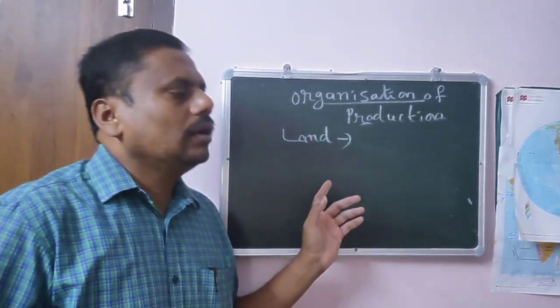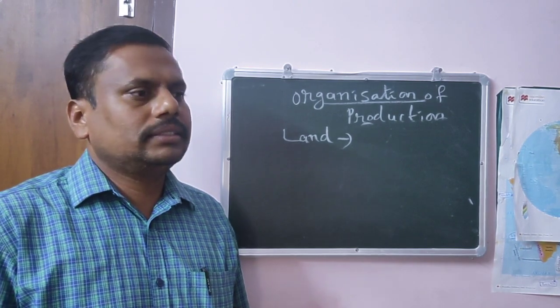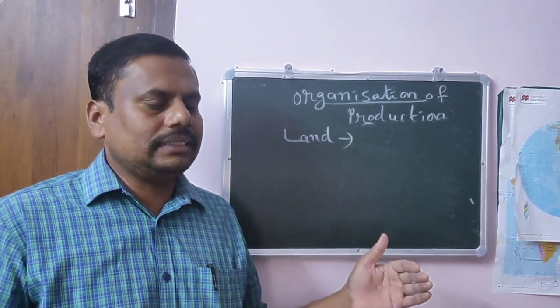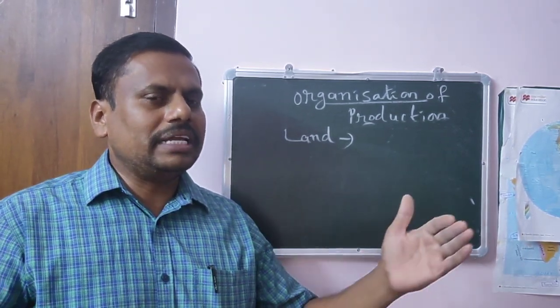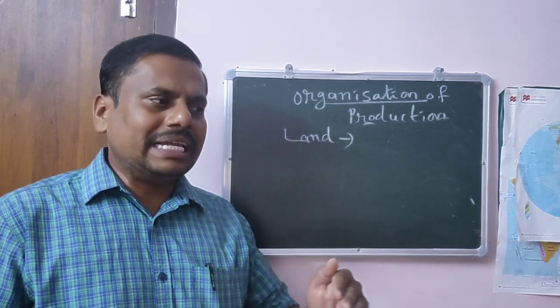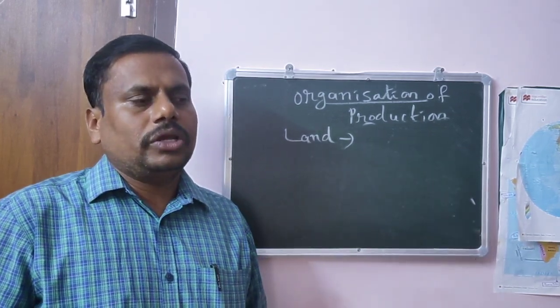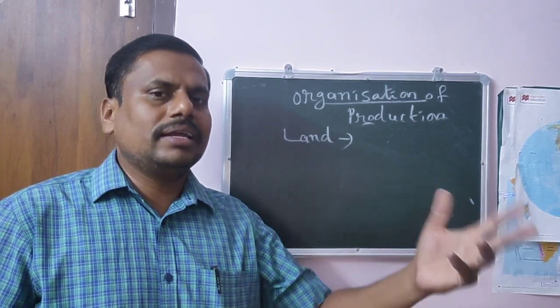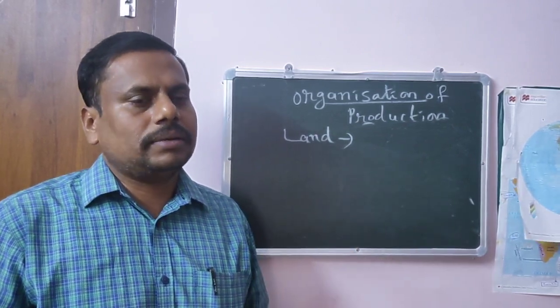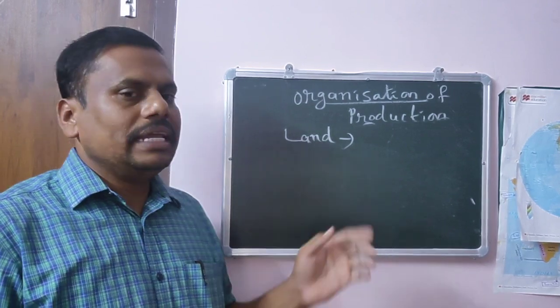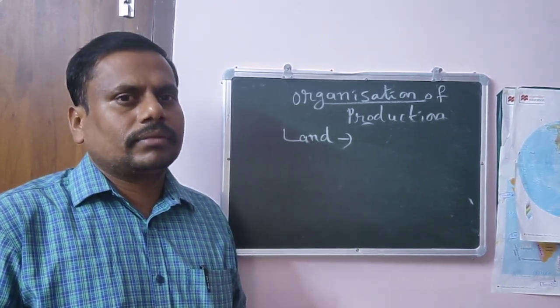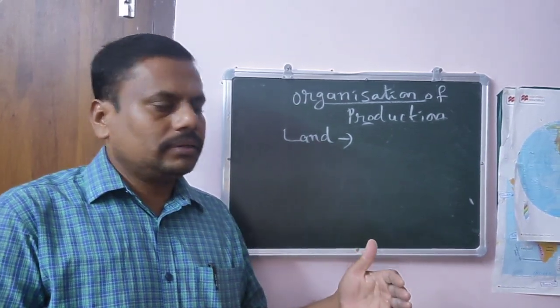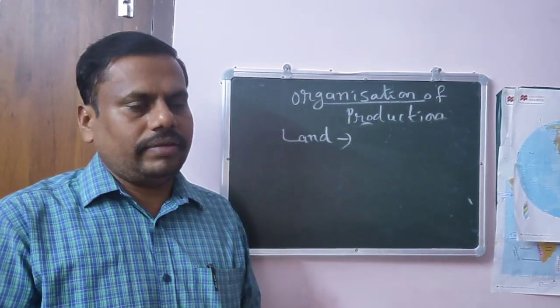Another important feature of land is that it is inelastic. That means it is not possible to increase the size of the land. You can increase the number of laborers, you can increase the capital, you can increase the number of organizers who organize the production, but it is not possible to increase the size of the land. Take for example the place where you are living.